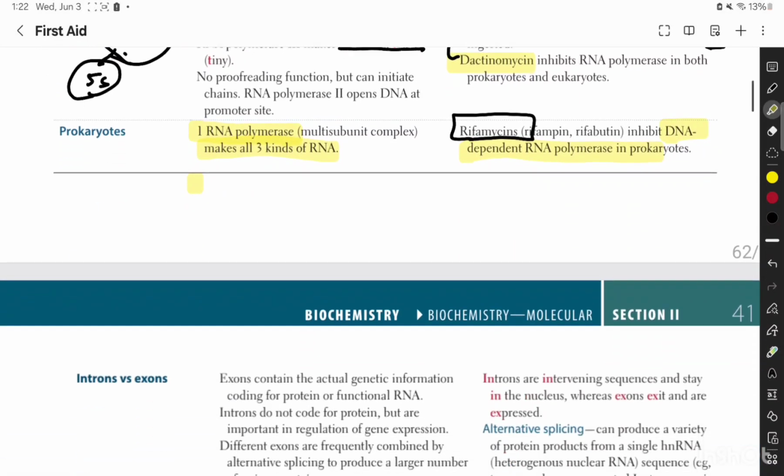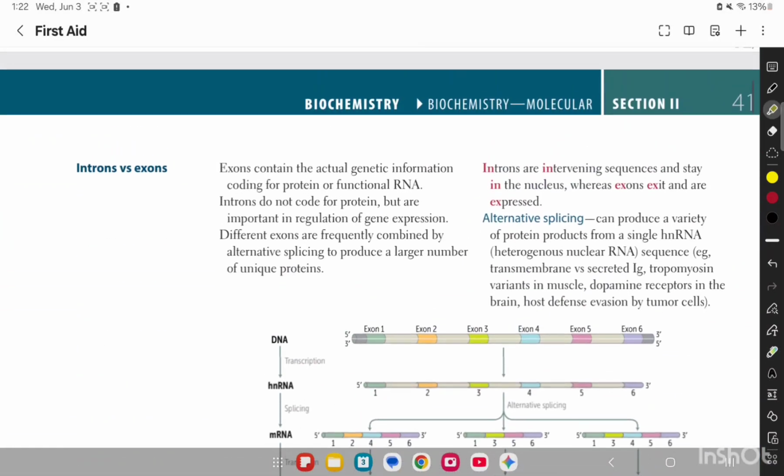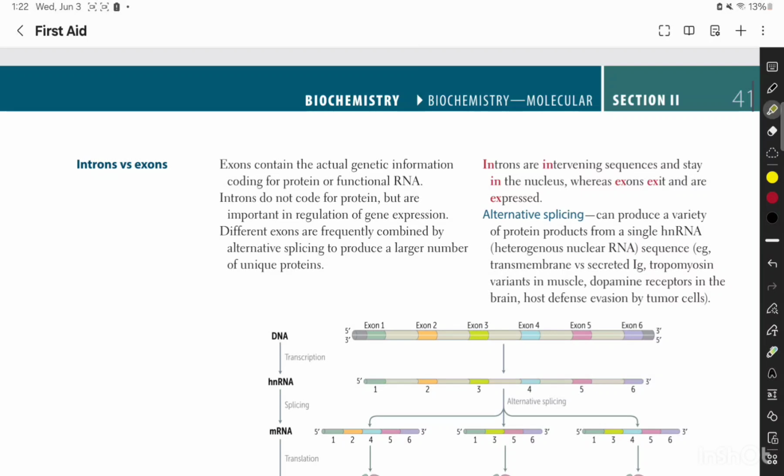Now we've talked about introns and exons earlier as well. We know that introns do not code for proteins, but they're important for regulation of gene expression, whereas exons are involved in protein synthesis. You need to remember that exons are combined in multiple ways. For example, exon 1 would combine with exon 5, or it would combine with exon 3.